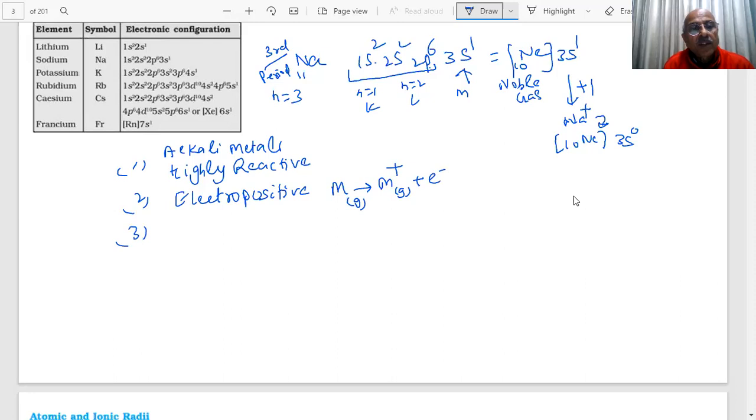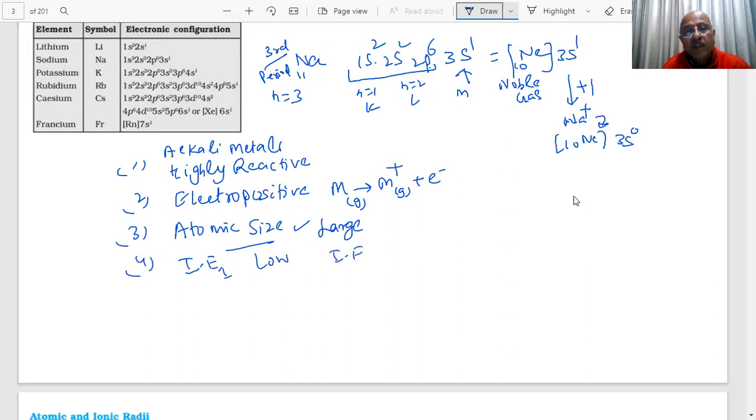And we have told you their atomic sizes are large, students. In a period, they have large size. And also we have told you their ionization enthalpy. First ionization enthalpy is low, because ionization enthalpies are inversely proportional to atomic radius. Clear? Larger the size, farther is the electron from the nucleus, and therefore their ionization energies are low. Less energy is required to remove the electron, so they will readily lose electrons.